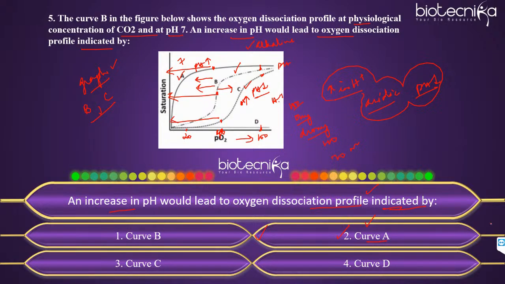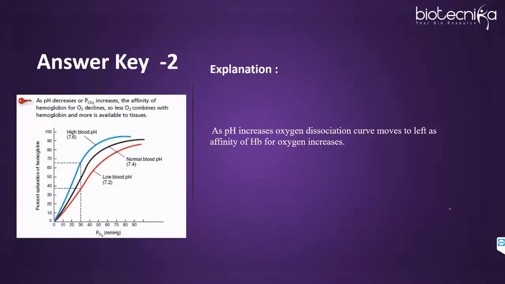Okay, let's move ahead. As pH increases, the oxygen dissociation curve moves to the left. So this is the standard graph, as the affinity of hemoglobin for oxygen will increase. Okay, Rohit. Let's move ahead and see the next question.